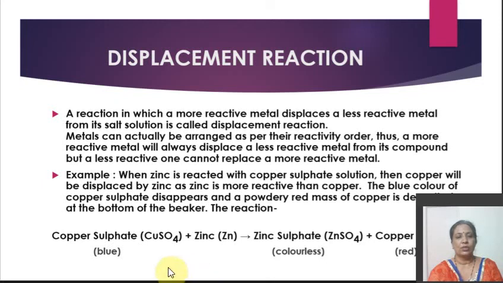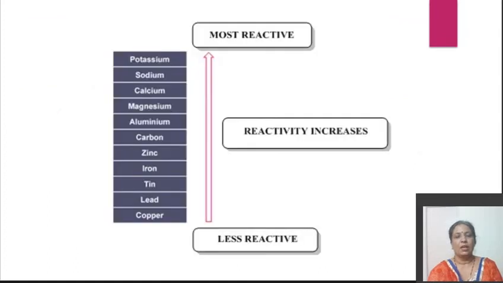You can see in the reaction, copper sulfate, which is blue in color, that is CuSO4, when it reacts with zinc, Zn, gives zinc sulfate. Here Cu of copper sulfate is replaced by zinc, forming a colorless solution, that is zinc sulfate, ZnSO4, and a red powdery mass of copper is deposited at the bottom of the beaker. This is a reactivity series, not the complete one, but if you remember these metals in order, you can easily understand which one will replace the other one, which one is more reactive than the other metal.